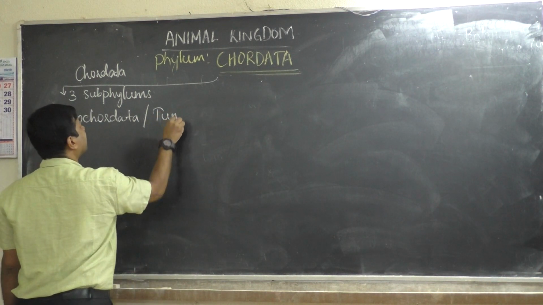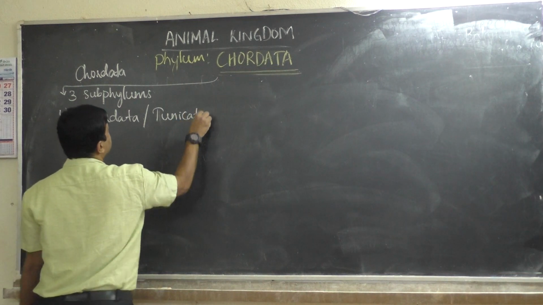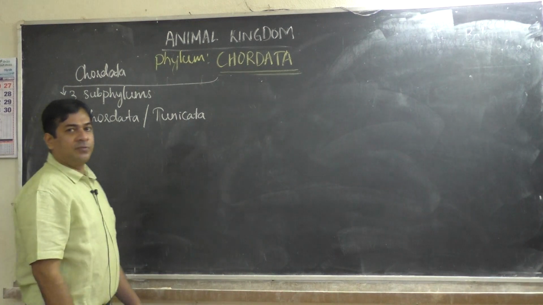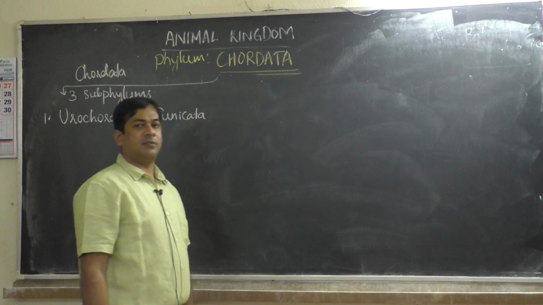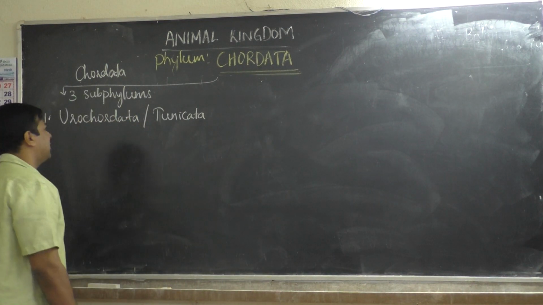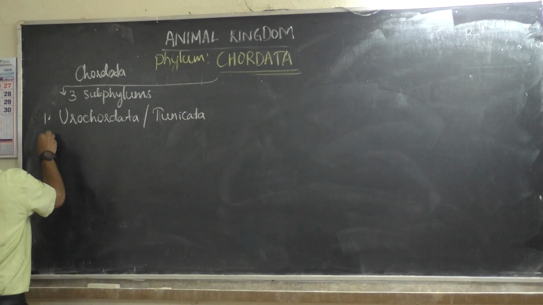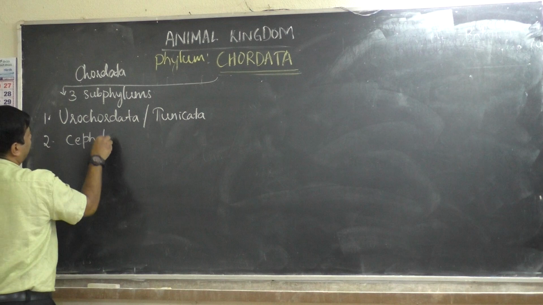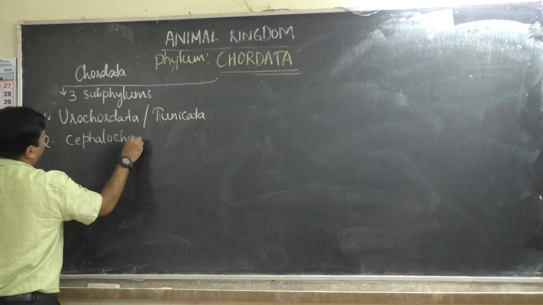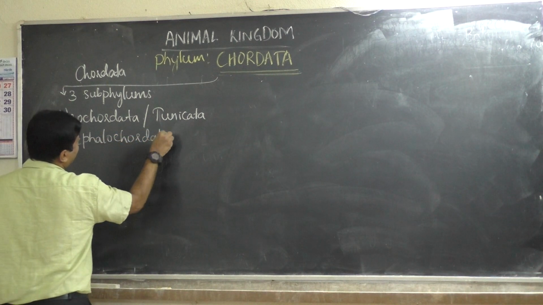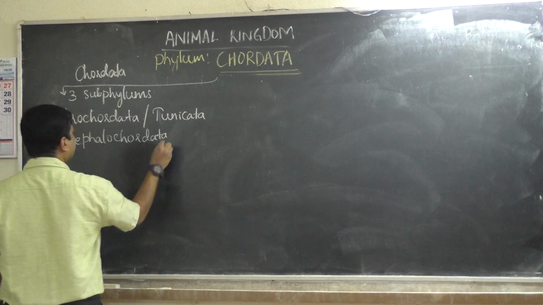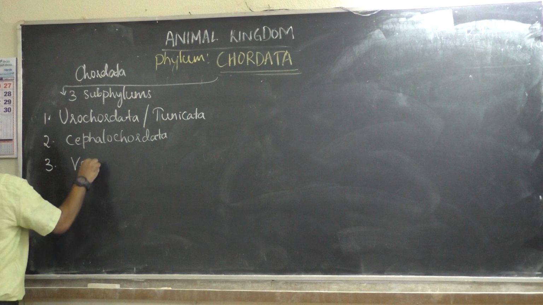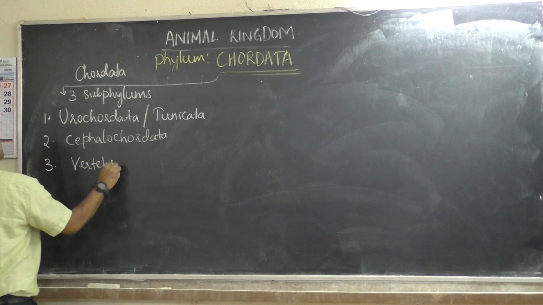So the first subphylum under phylum Chordata is Urochordata or Tunicata. Then the second subphylum is Cephalochordata. Then the third subphylum is Vertebrata.